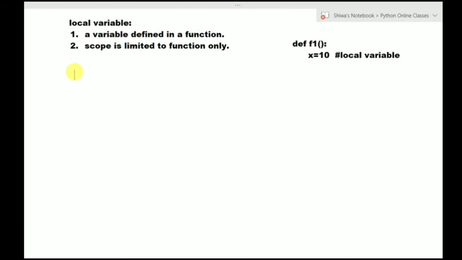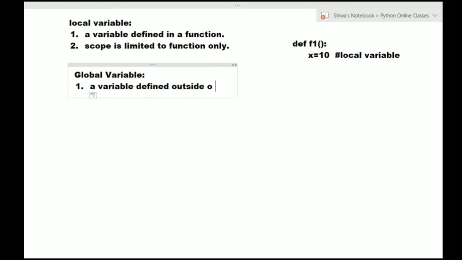Next see about global variable. So what is global variable? Global variable means a variable defined outside of all functions.